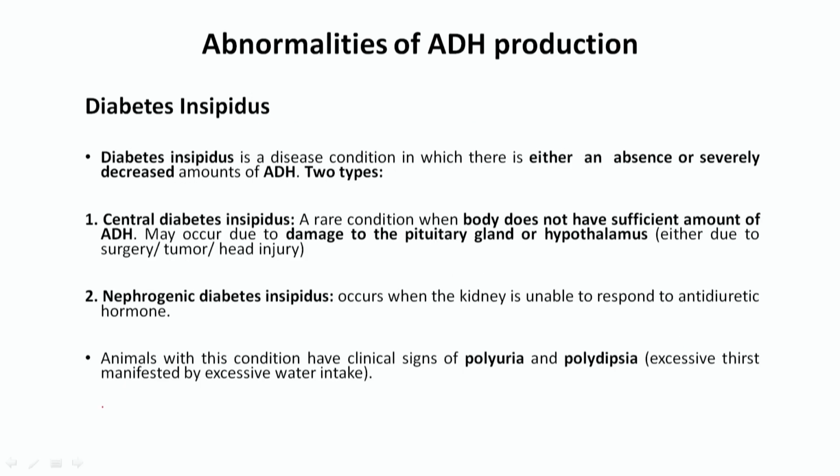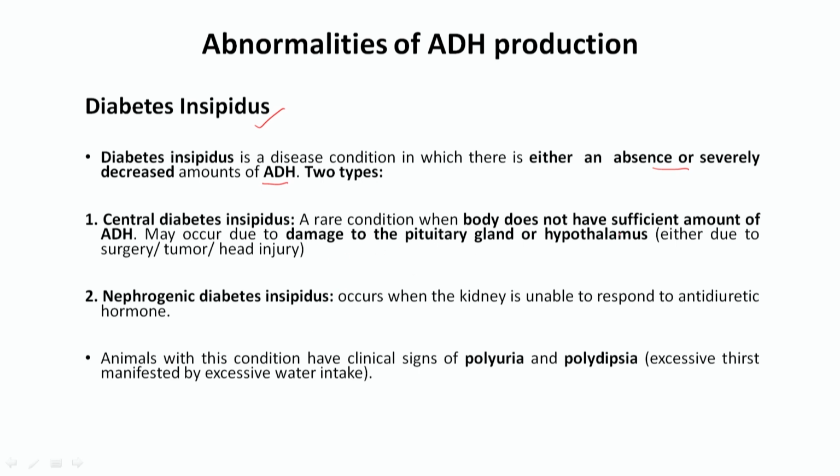So, what are the abnormalities of ADH production? One important disease is called diabetes insipidus. Diabetes insipidus is a condition where there is either absence or severe deficiency of the antidiuretic hormone. If there is a deficiency of antidiuretic hormone, then the condition is called diabetes insipidus, and it is of two types. One is called central diabetes insipidus and the second is called nephrogenic diabetes insipidus.